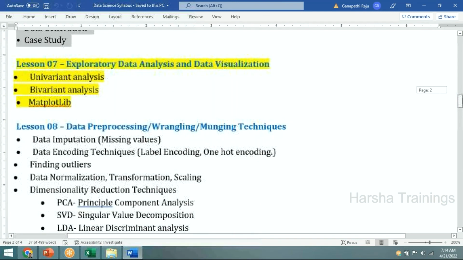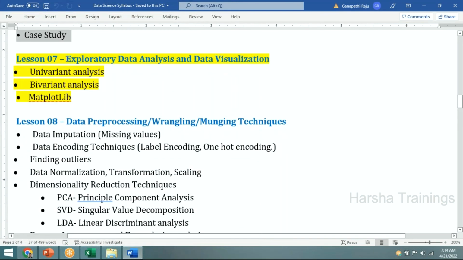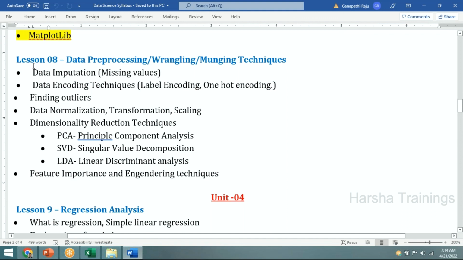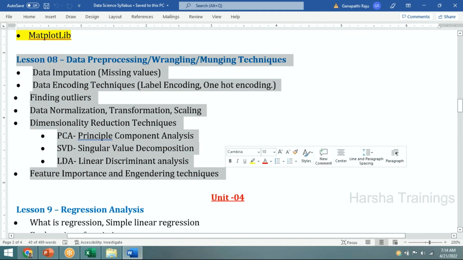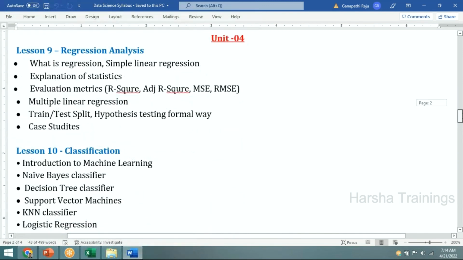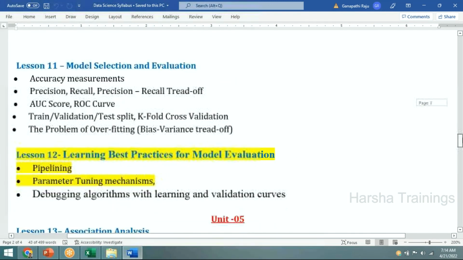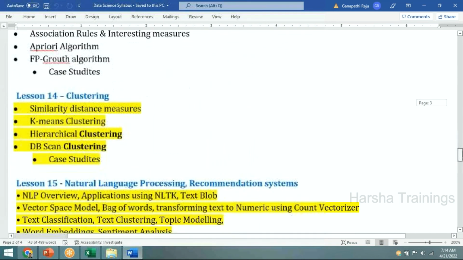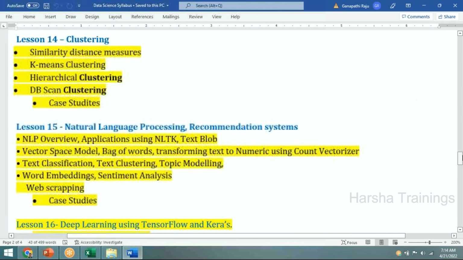Then we will go for exploratory data analysis. Then we will go for data pre-processing. This is the most important chapter. Chapter number 8 will be discussed for 1 week, data pre-processing. Then chapters 8, 9, 10, 11, all these are machine learning concepts, up to 14. These are machine learning.